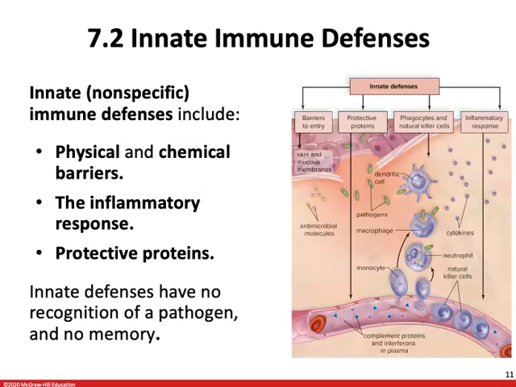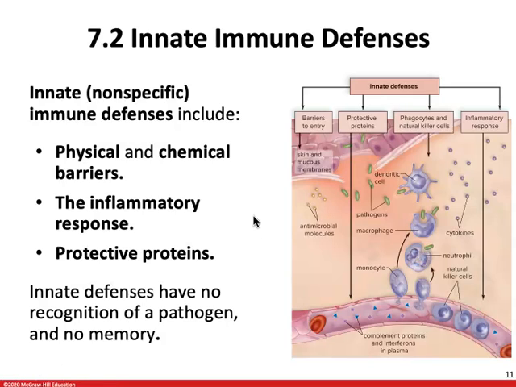So our innate immune system is going to include a lot of interesting defenses. We're going to see a lot of physical and chemical barriers that are just going to prevent anything, good or bad, pathogen or otherwise, from crossing from the external world into the internal world. We'll see the inflammatory response. The inflammatory response is an awesome thing. It's a very, very good natural part of the human body. It's how we protect ourselves.